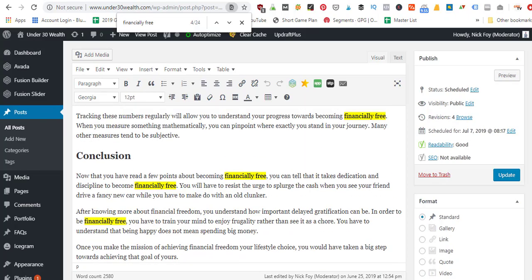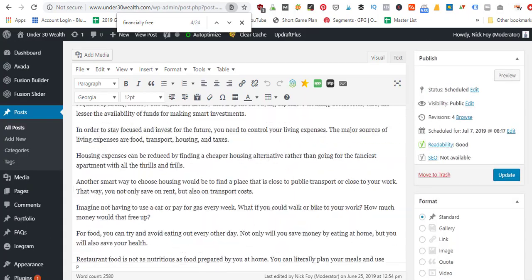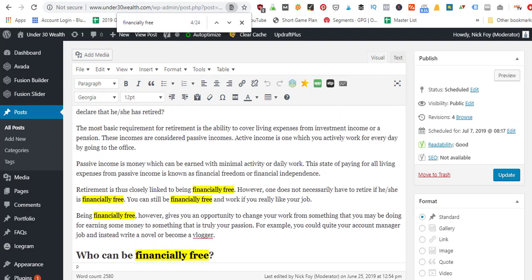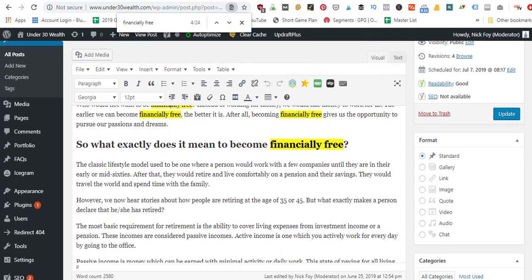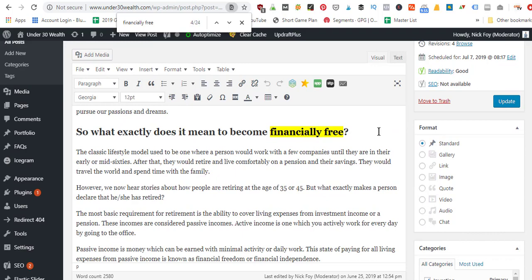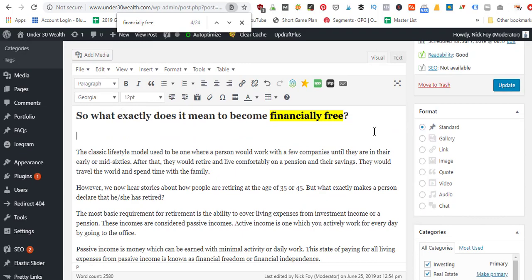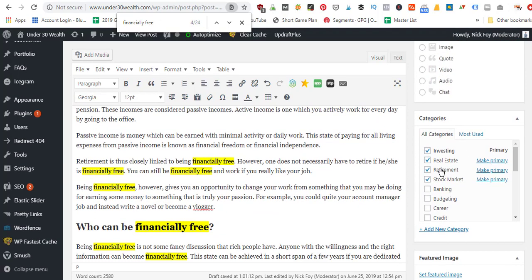And then what we can do is use it in images. So I don't have any images in this blog post, but if I wanted to add an image of somebody with money or cash, we could add that image here. We could just click here, put a little space, click add media, throw the image in, and you want to use that keyword phrase in the alt text and in the title of your image, because Google's going to scan the image for the alt text as well as the title and the file name of the image, and they're going to see that same keyword again, and that's going to be another trigger that tells Google what your article is about.